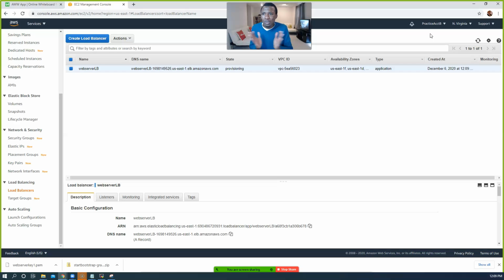In the meantime, what else are we supposed to do today? We've done AMIs. Now we've done load balancers. We're pretty much done for the week. But let's test to make sure that our load balancer is working.